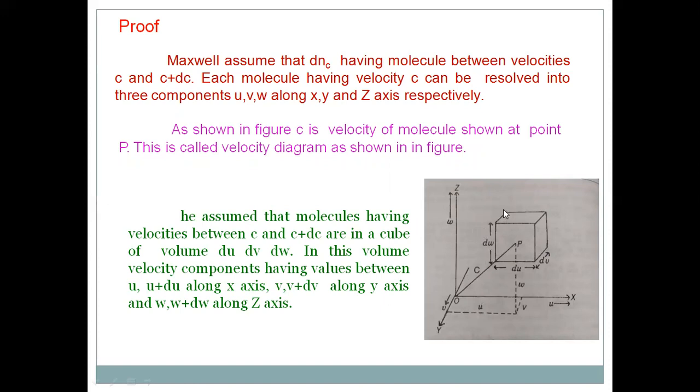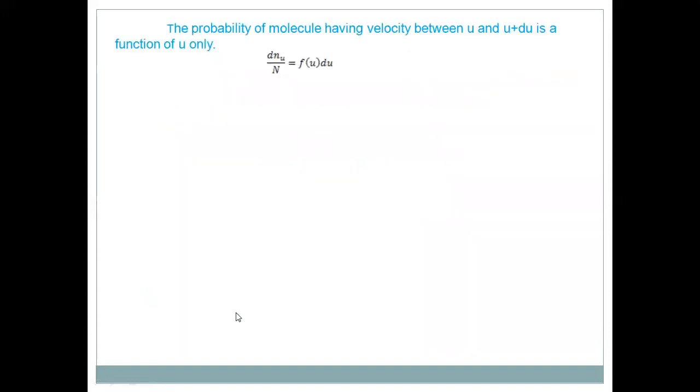So definitely there is some number of molecules having velocities between u and u plus du. So there is some probability of the molecule having velocity between u and u plus du. Similarly, there is some probability of the molecule having velocity between v and v plus dv, and also between w and w plus dw. Now we will assume that the probability of the molecule having velocity between u and u plus du is a function of velocity u only.